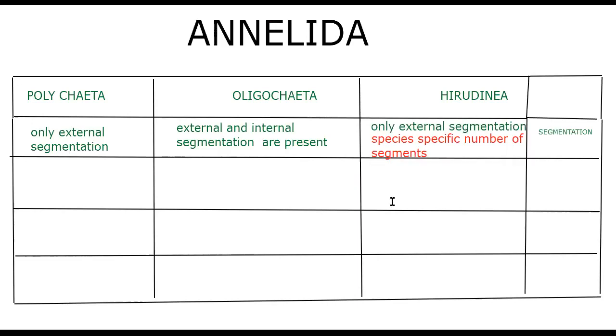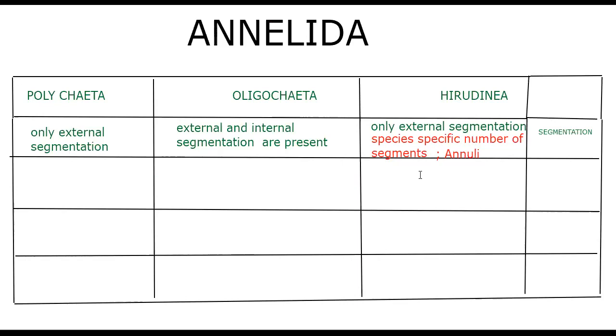And another very important feature: every segment is again divided into sub-segments called annuli. So this is about the features of the three classes of phylum Annelida regarding segmentation.